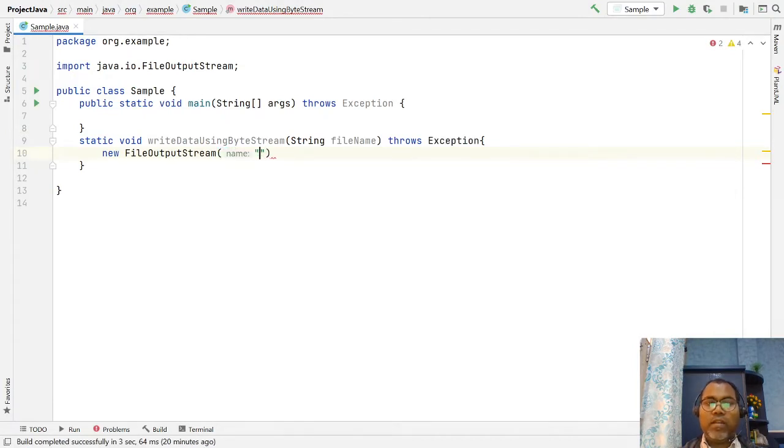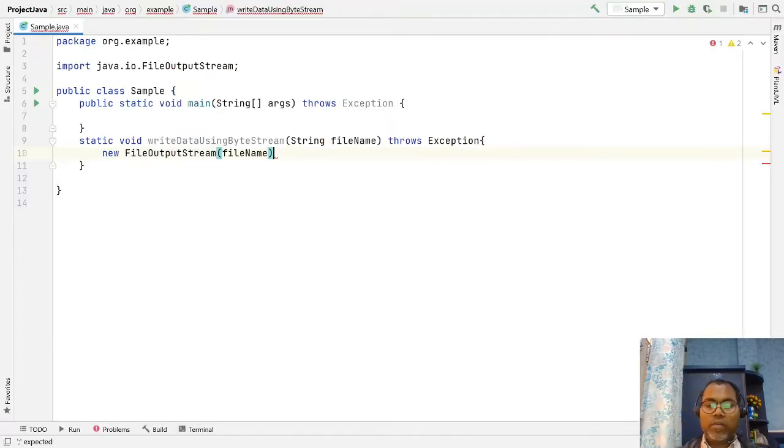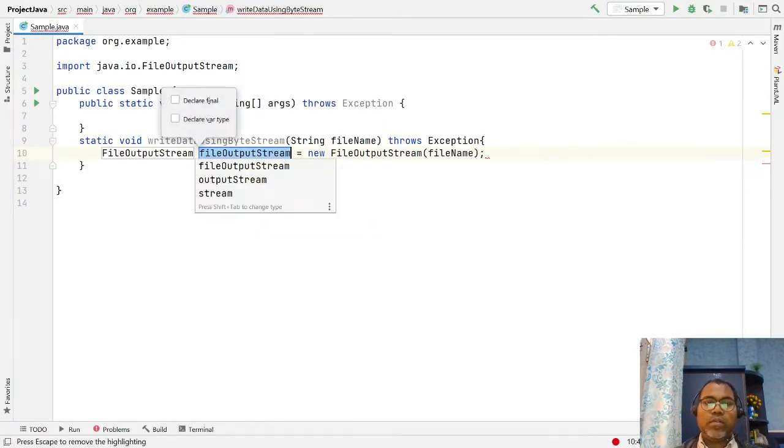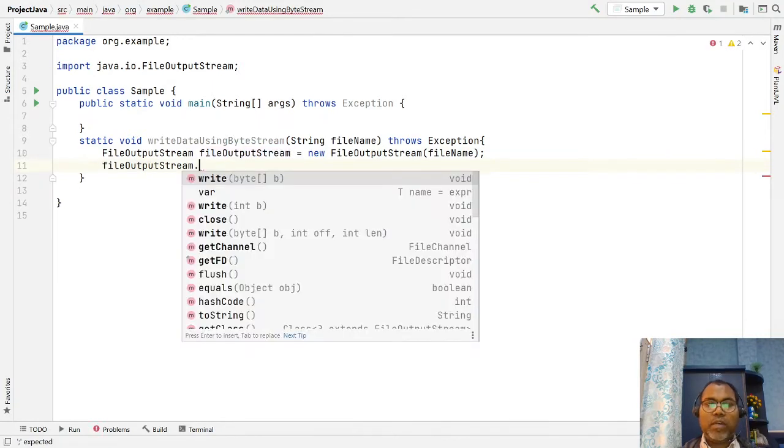Here you need the file name, which we will pass, so out file, FileOutputStream. Okay, this is the FileOutputStream. And notice we have a function like write, and it takes input of bytes, an array of bytes. You can pass a single byte or you can pass an array of bytes. So whatever we need, I have to write it.